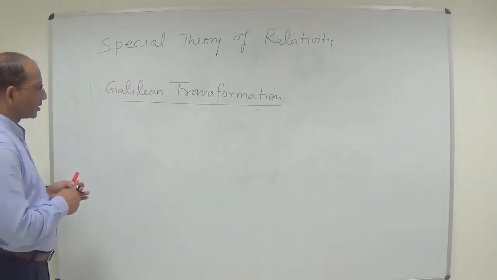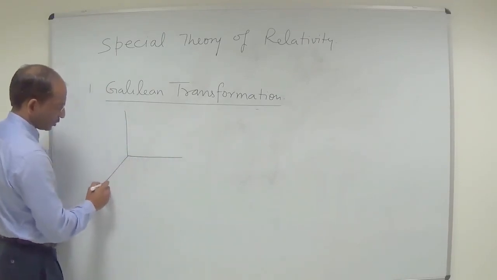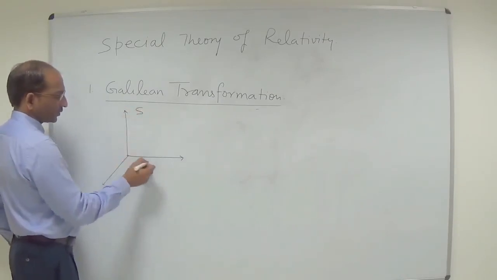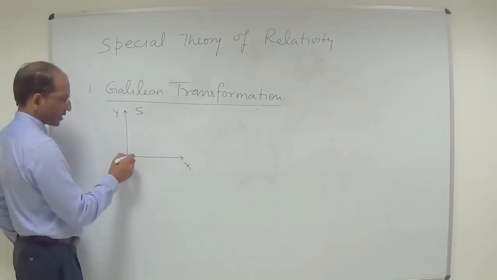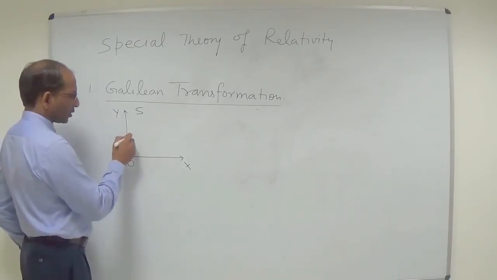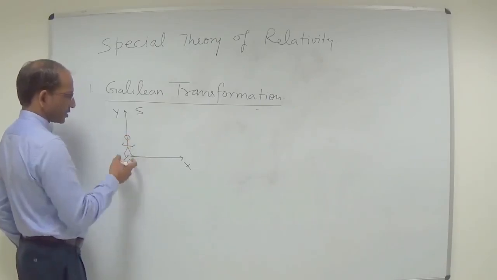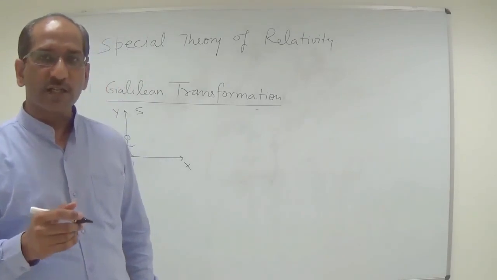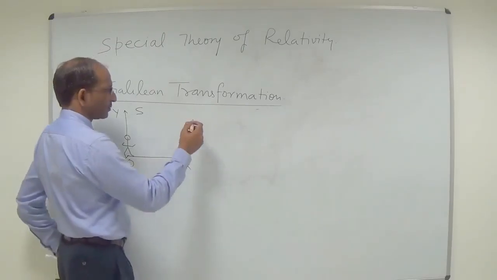For this, I have to make a frame of reference. This one is S. This indicates the X, Y and Z axes. At the center we assume that here is our observer. So this man is an observer in the S frame, and the S frame is a stationary frame, right? And the second frame is the S prime frame.